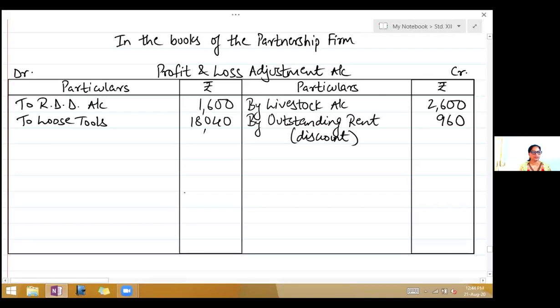First, okay, take the debit side is greater here. So take the total of the debit side. It is 19,640. Write it on the credit side, 19,640. Now credit is less, so it is a loss which will be transferred to current account. So write by current account. And the two partners, Ramakant, Shamakant.